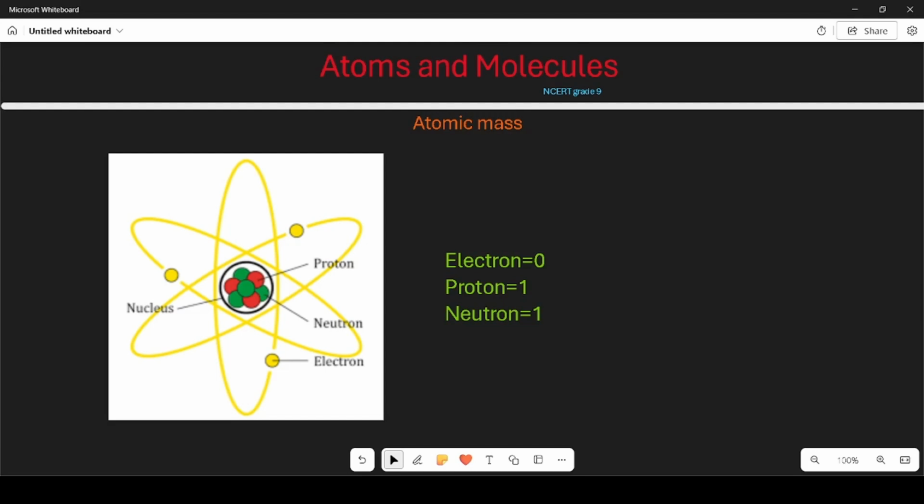Why atomic mass is important. Atomic mass helps scientists understand how heavy different atoms are. This is important for identifying elements. Each element, like hydrogen, carbon, oxygen, has a different atomic mass. Chemical reactions: knowing the mass helps scientists predict how different atoms will react with each other.